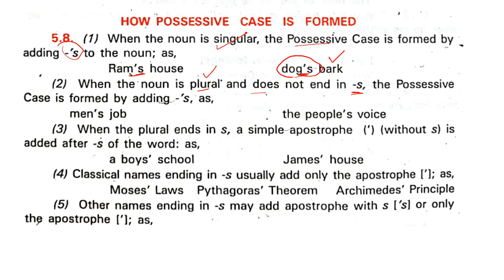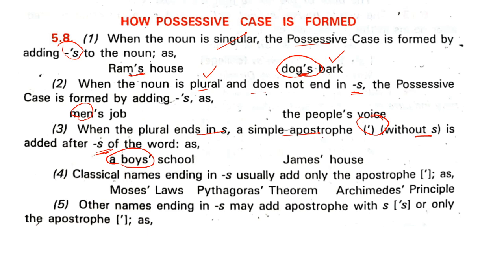Now here, the case is formed by adding 's, like men's job. Now, the plural does not end in s. Only the inner vowel is changed: man, men. So, men's job. When the plural ends in s, keep in mind, a simple apostrophe without s is added after the s of the word: boys' school.